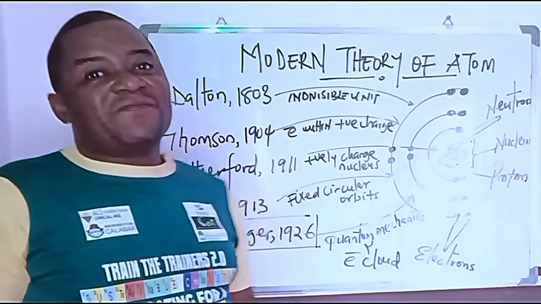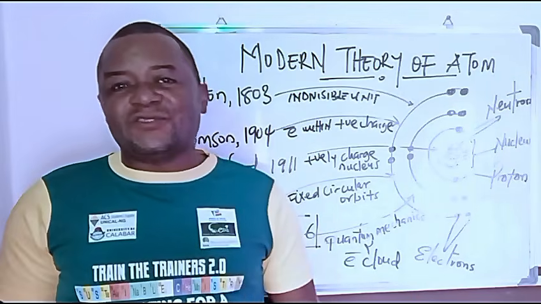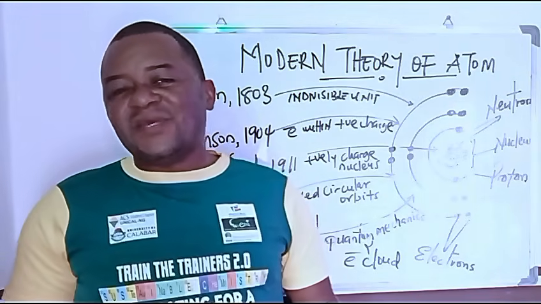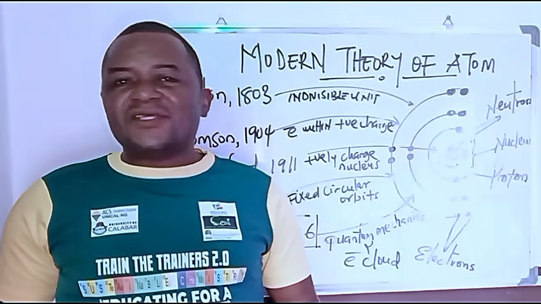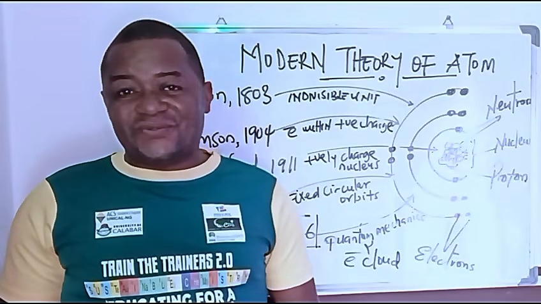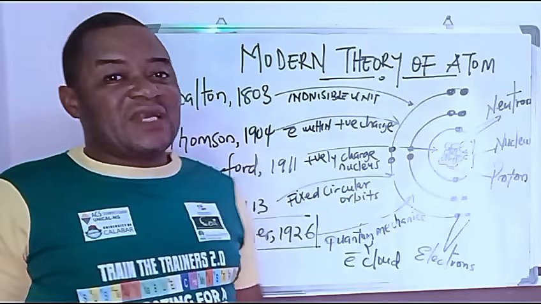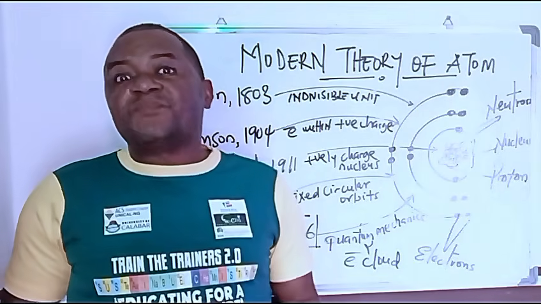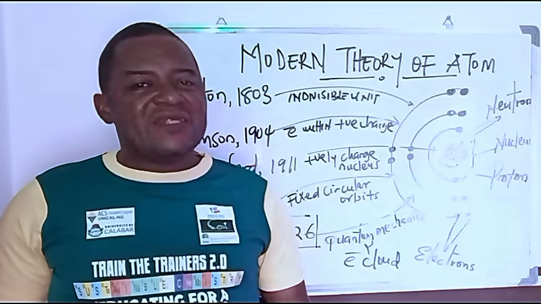But it is important for us to first look at how the earlier theories described an atom before we look at the modern theory. That is the only way we will be able to comprehend what we want to do here today. We cannot talk about the modern theory of an atom without having at least a brief on the earlier theories of an atom. Now join me.